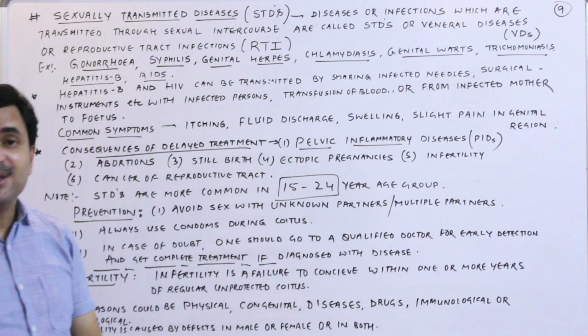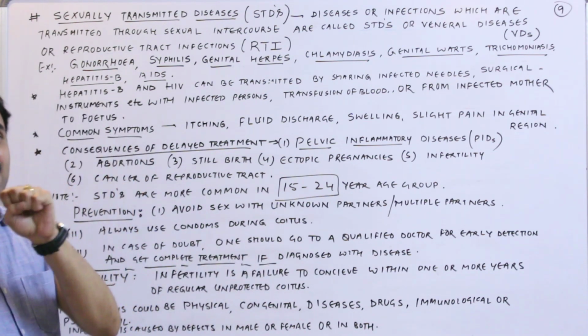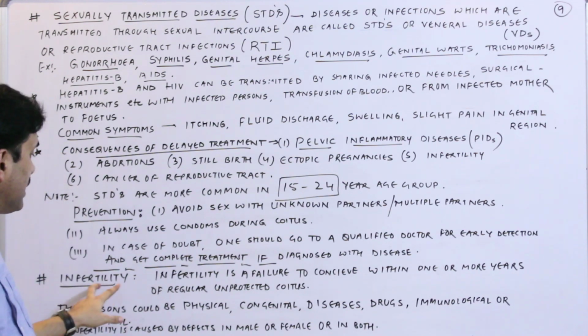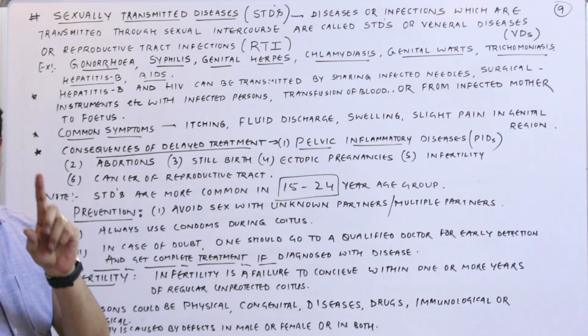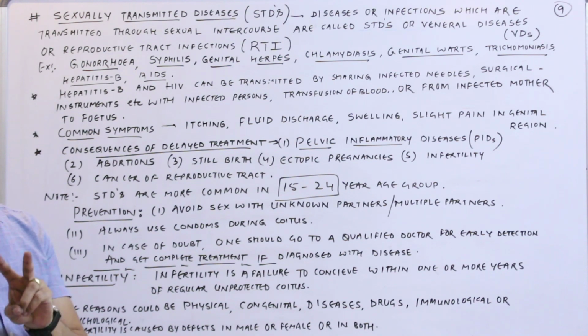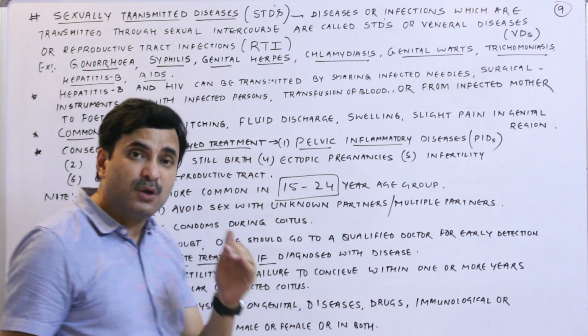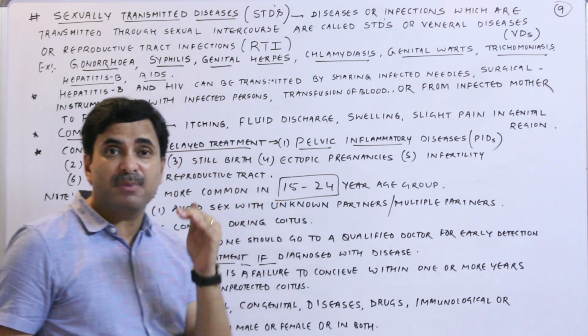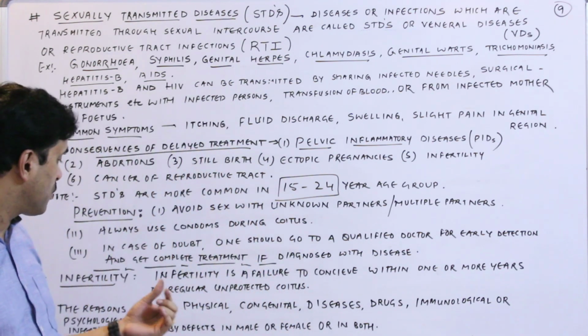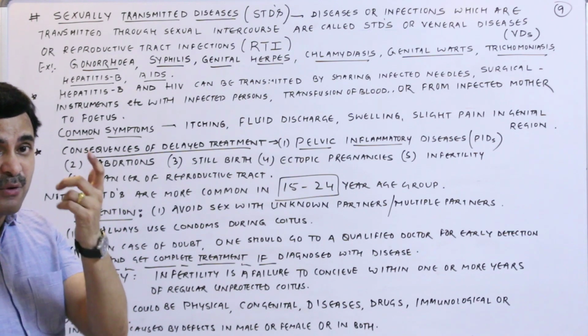And coming to the last topic of this chapter on reproductive health, which is very, very important: infertility. Nowadays this is a very, very common problem, and approximately 30% of couples are nowadays suffering from more or less infertility.